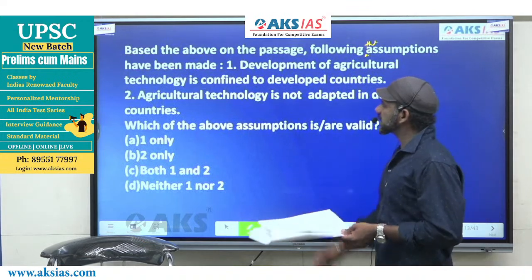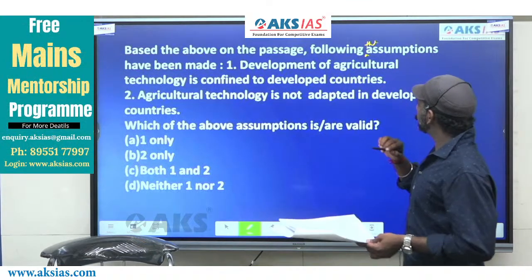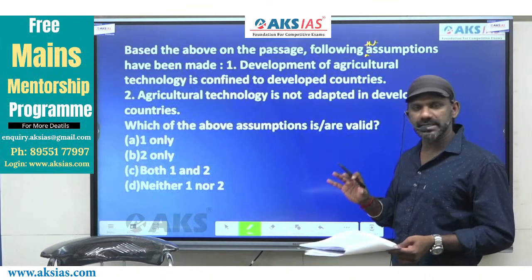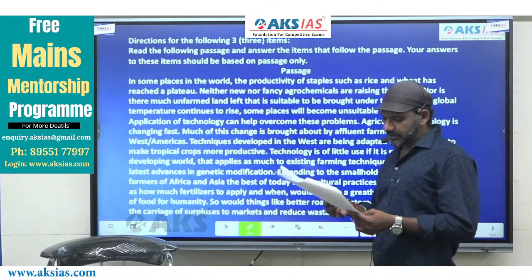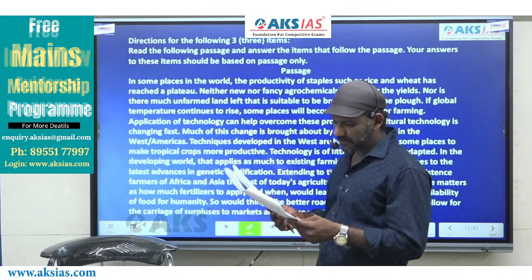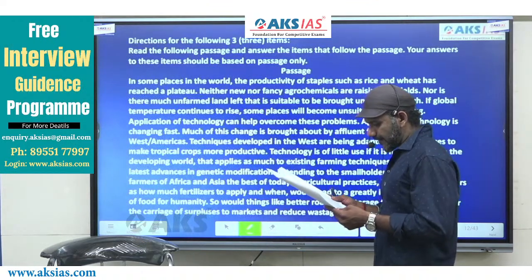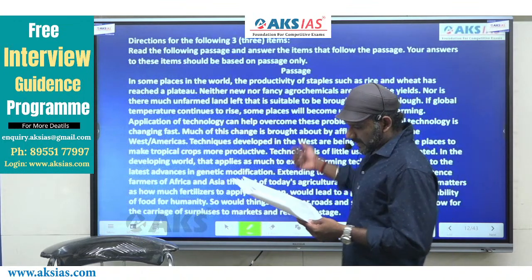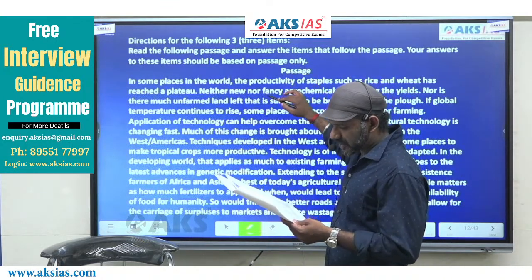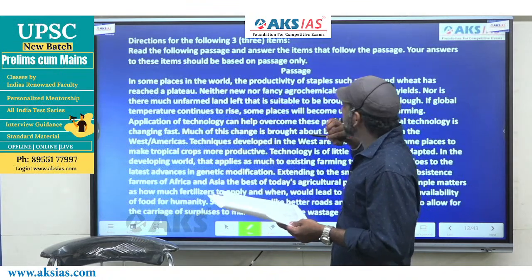Come to the first option. Development of agricultural technology is confined to developed countries. If you check the first part of the passage, you will get to know it. I'll just read.